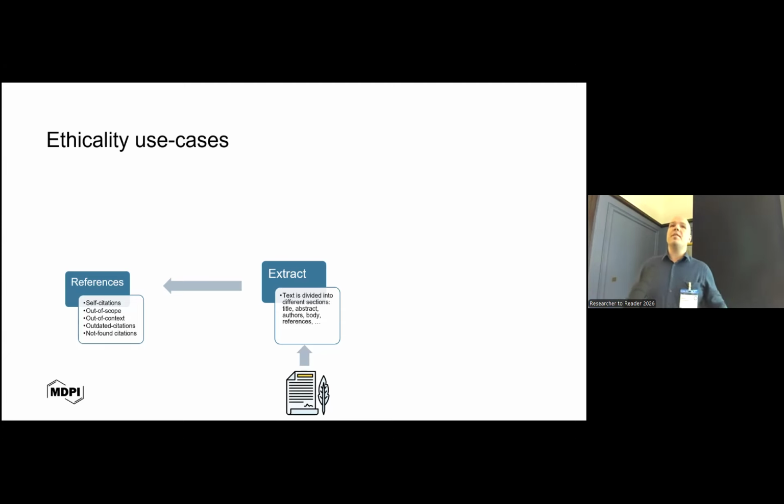Also the out-of-scope or out-of-context citations, outdated citations, but also the ones that are not found, where we see a high number of those nowadays with so-called hallucinated references generated by AI. They are not found, or we have different mistakes in spelling out their names, authors that do not exist, issues with the journal names, and so on and so forth.